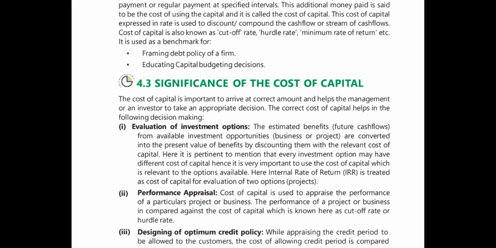Next is performance appraisal. Cost of capital is used to appraise the performance of a particular project or a business, right? The performance of a project or a business is compared against the cost of capital, which is known here as the cutoff rate or hurdle rate. See, your cost of capital is somewhere around 10%.